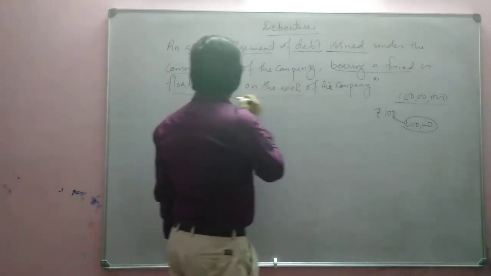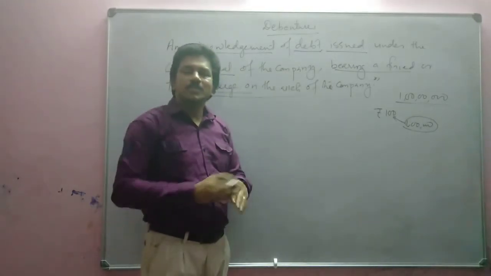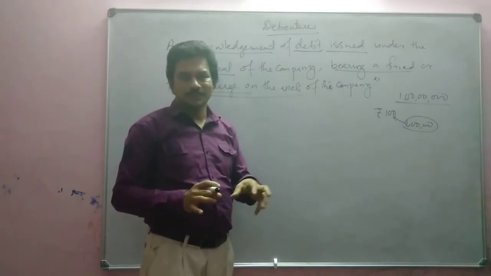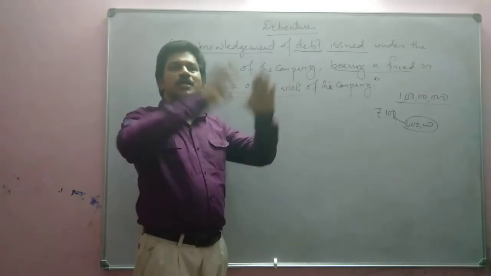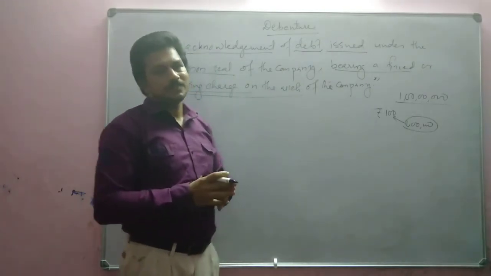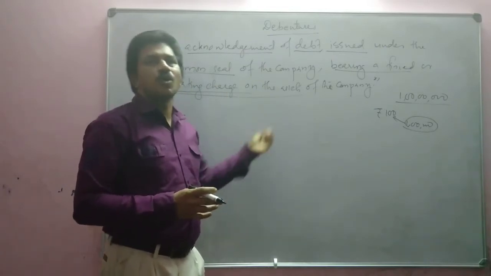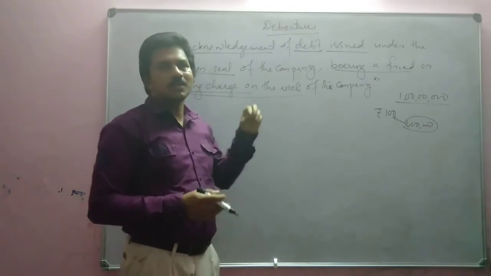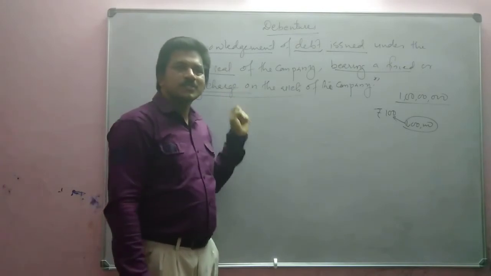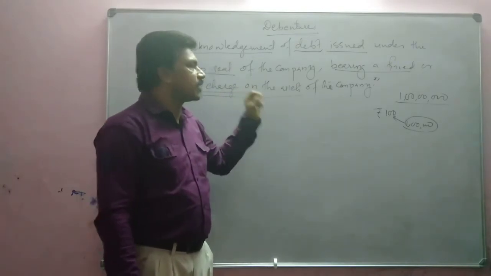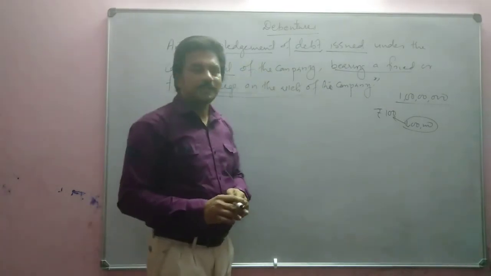Or a floating charge: fixed charge or floating charge. What do you mean by floating charge? It will not be specifically mentioned which asset. But if it is not mentioned in which asset, it is a floating charge over all the assets. The company has, or you have, the right to get a charge on all the assets. That is called a floating charge. Understood? So a fixed charge or a floating charge will be there on the assets of the company. That document is called a debenture. Okay.